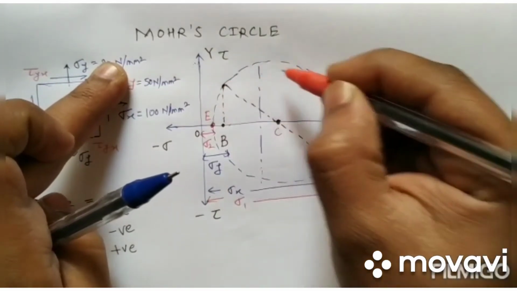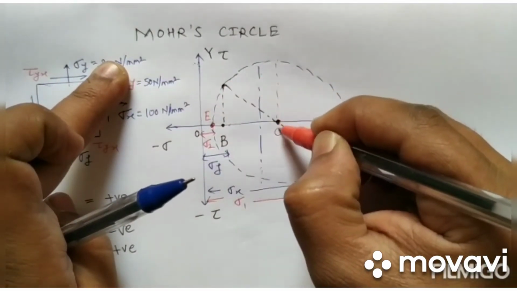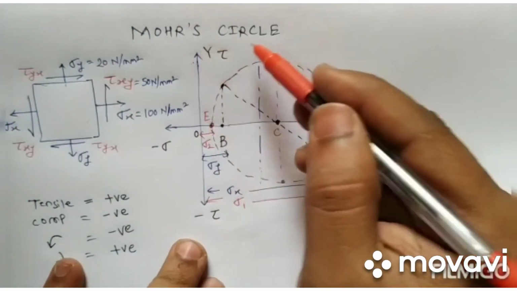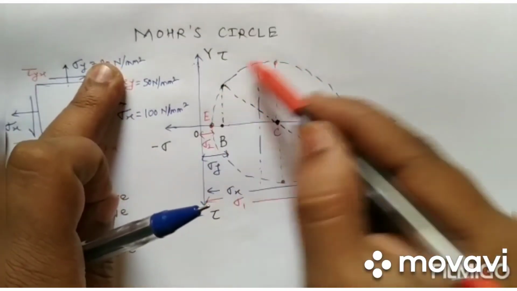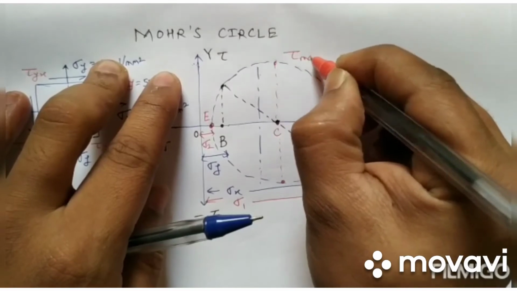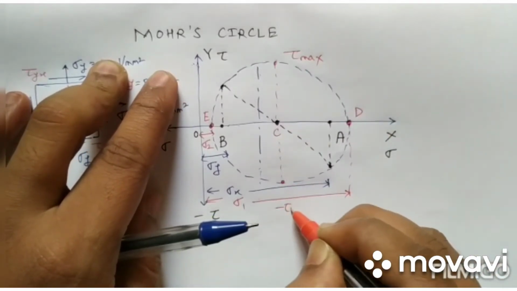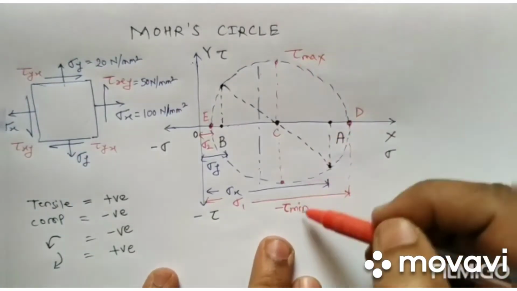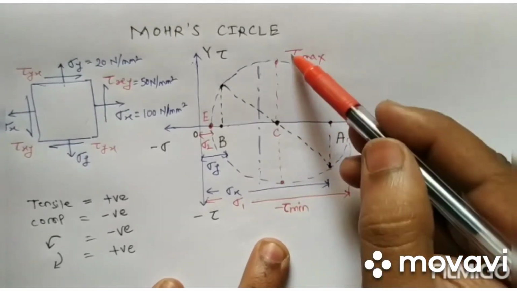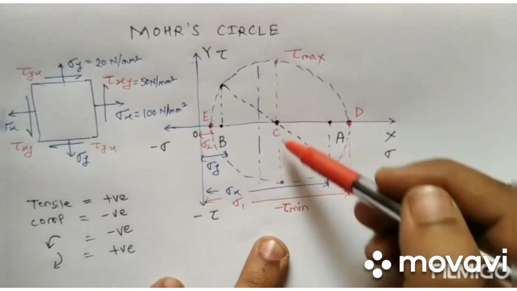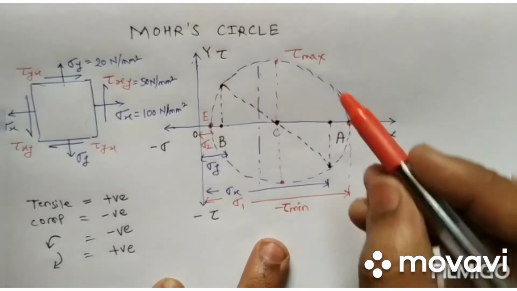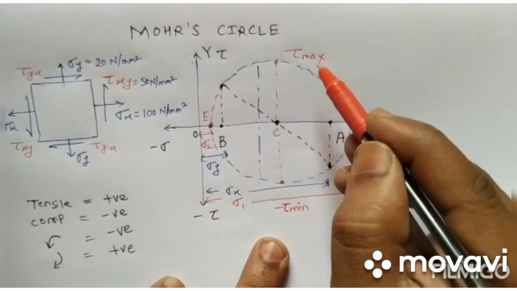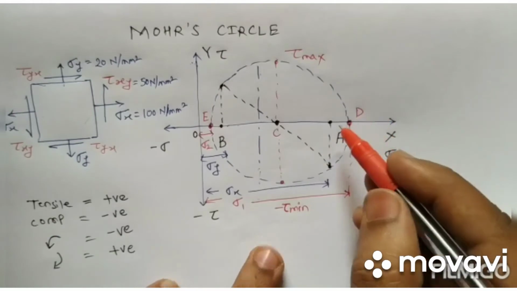Okay, and if we draw the radius of this circle, now we know that y is representing the tau, and this is the highest point on the y-axis, so it will be our tau max. This is the minimum tau, the values will be the same, just the sign convention differs. This is positive and this is negative. This is nothing but the radius of this Mohr circle. So what is important here? The radius of Mohr circle always represents the maximum shear stress. So this point is very important.